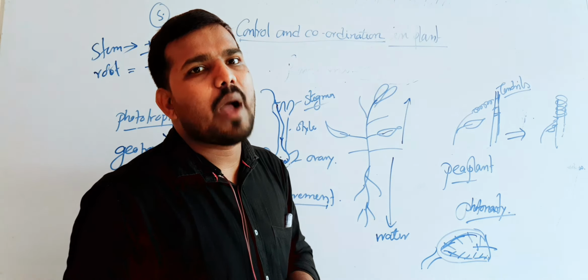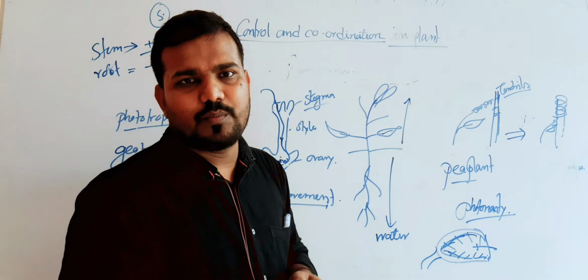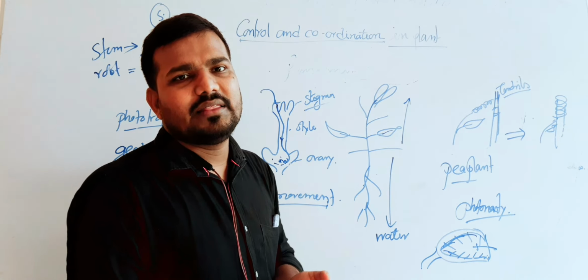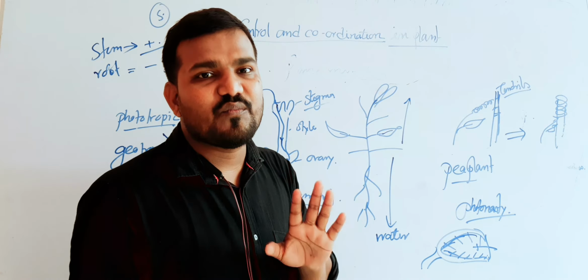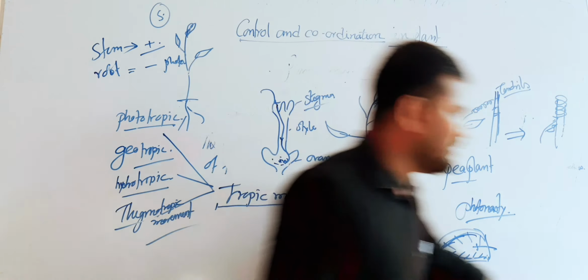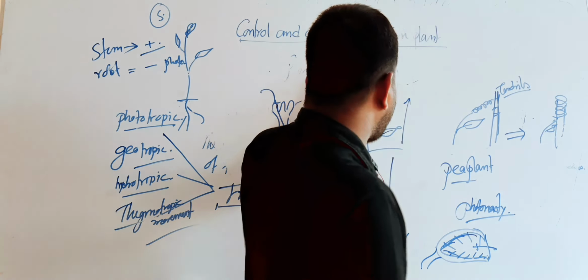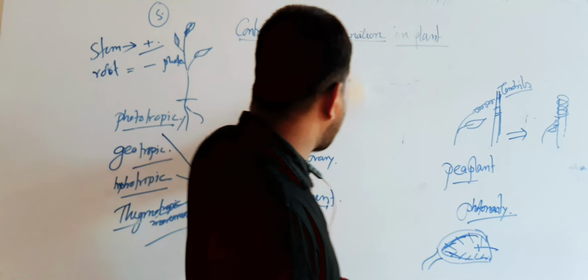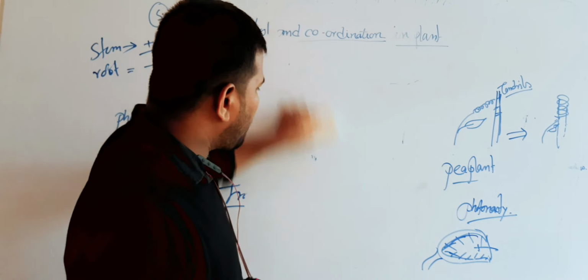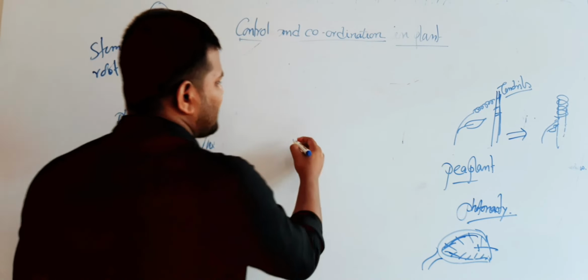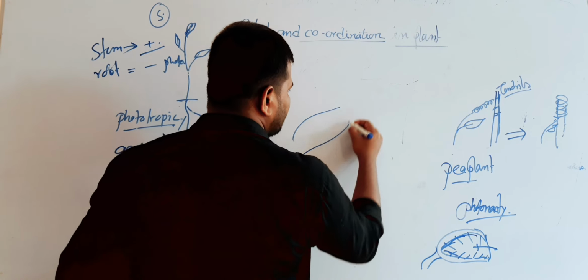And the next one is seismonastic movement. We all know about the touch-me-not plant. When we touch the plant, it responds quite fast. The touch-me-not plant contains some hydrophore cells, or water storing cells, and forms a specialized structure known as the pulvinus.